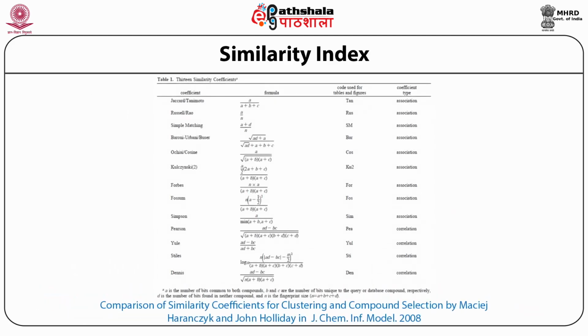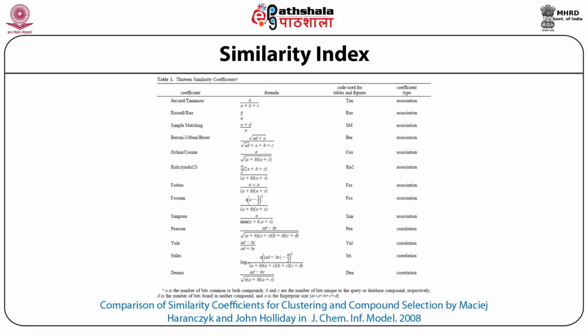Over the last 30 years or so, many similarity measures have been developed, almost 22 to 23 indexes. Here I show you a bunch of indexes which have been evaluated by the groups of Holliday et al., where they were found to be unique and to give fine systems of similarity in biological property.